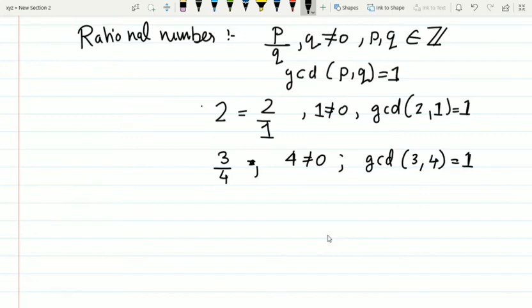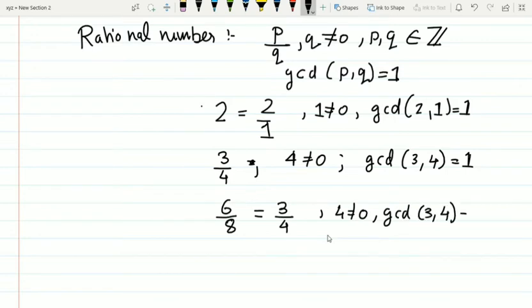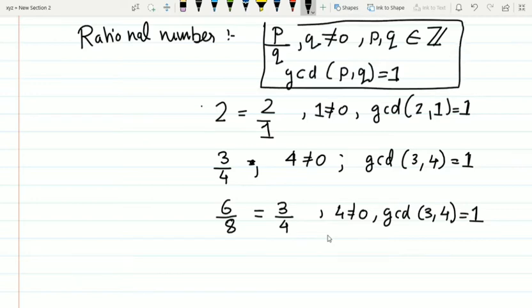You can also take an improper fraction, say 6 by 8. You can always write 6 by 8 as 3 by 4. And again, 4 is not equal to 0, and the GCD of 3 and 4 is 1. So every rational number you can write in this form, p by q, where the GCD is 1, p and q are integers, and q is not equal to 0.